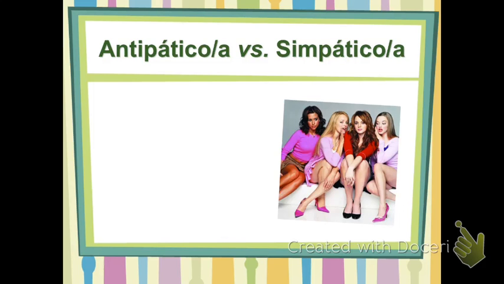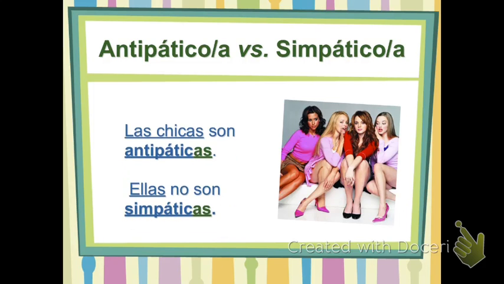Do you guys recognize these girls? Mean Girls. So we have the word simpático, which means nice. And the opposite of that, antipático, which means mean. So, which one are we going to choose for the mean girls? Simpático or antipático? Antipática. Okay. But we have girls. So, they're not going to be antipático. They're going to be what? Antipática. But there's not just one mean girl. There are 4 mean girls. So, we have antipáticas. Girls come in numbers. They do run in packs.